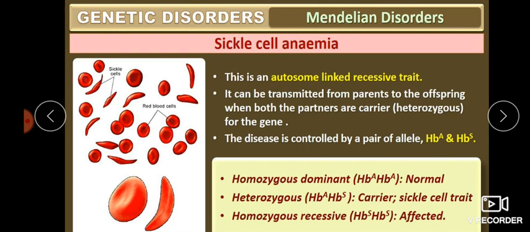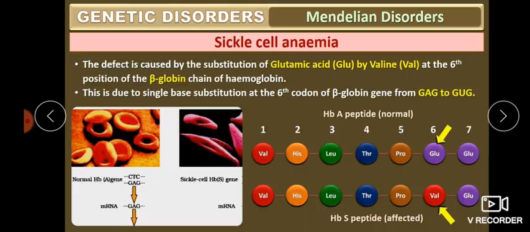So what happened to that RBC? Actually this defect is mainly caused by a substitution in the amino acid. The glutamic acid is substituted by valine.